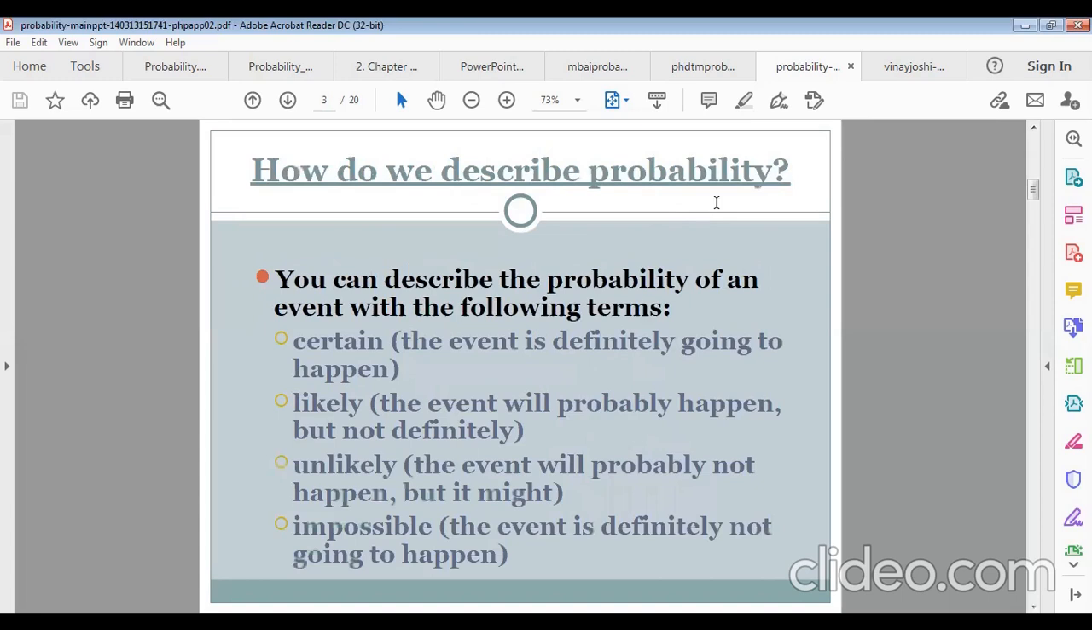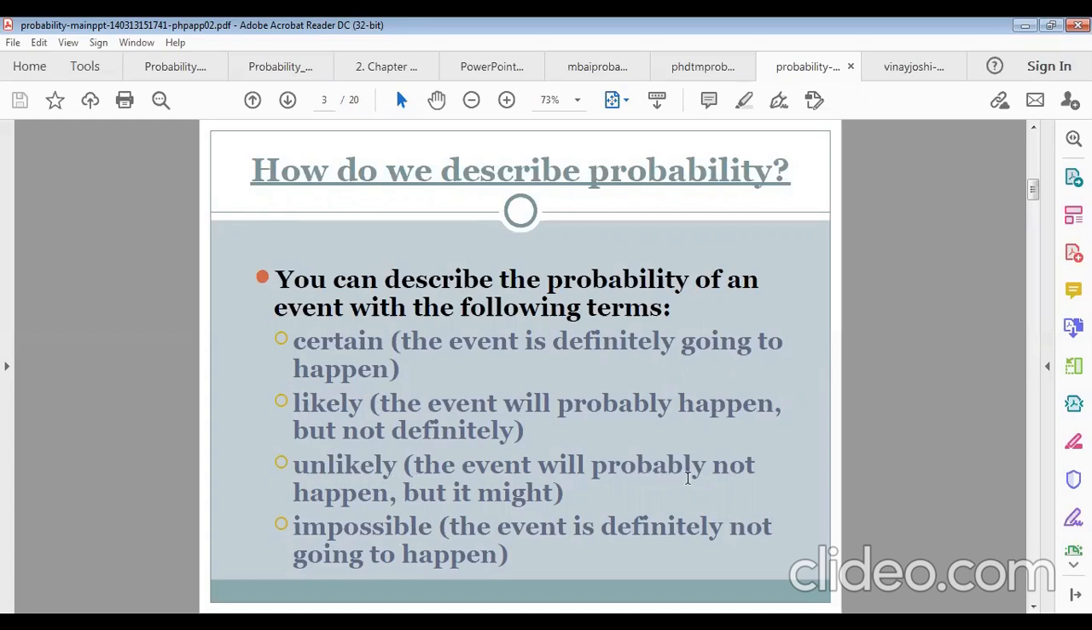So how do we describe probability? We can describe the probability of an event with the following terms. Certain: the event is definitely going to happen. That means after tossing, we will get a result. Another one is likely: the event will probably happen, but not definitely. That means it may rain today, but it may not also. This is why it is likely.